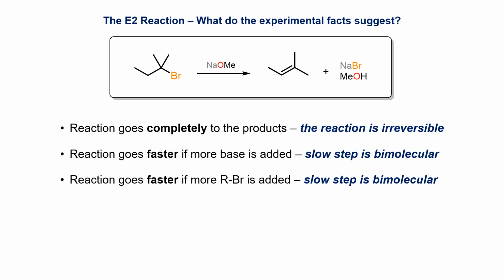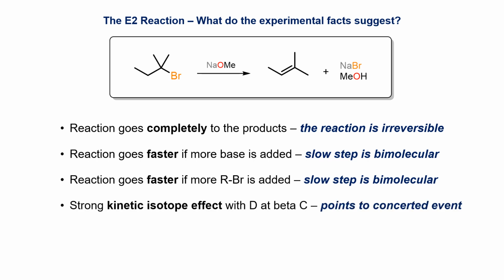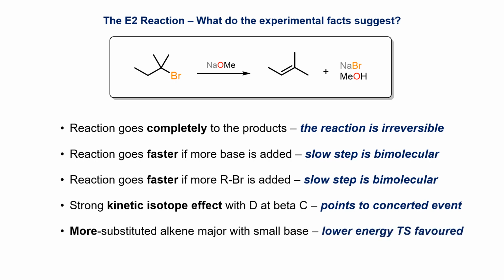Secondly, the kinetic experiments, where addition of base or alkyl halide lead to faster reactions, means the rate-determining step is bimolecular. This is backed up by a strong kinetic isotope effect, in which replacement of the beta-H with deuterium results in a slower reaction. This is because a C-D bond is stronger and therefore harder to break than a C-H bond. The formation of the more substituted alkene when a small base is used is further evidence of a concerted process in which transition state energies govern the outcome.